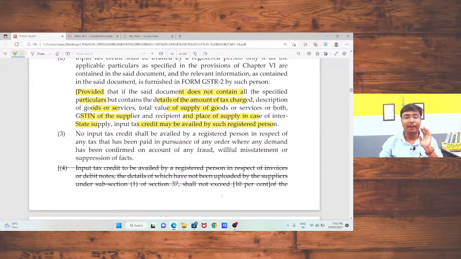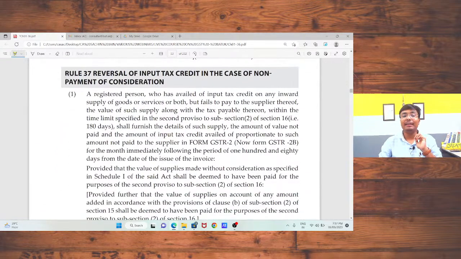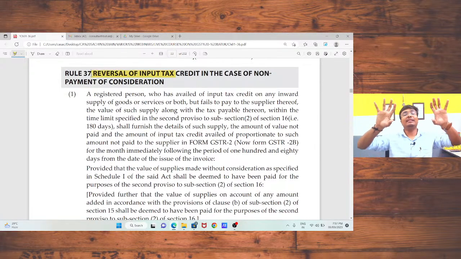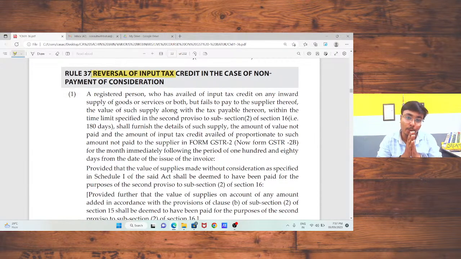Okay, sir. Now if you are going to pay any amount on account of any demand by the departmental authority, in that case you are not eligible to take the input tax credit on that demand. Now, reversal of input tax credit in case of non-payment of consideration, we had already discussed this concept at the time of discussion of section 16 sub-section 2.